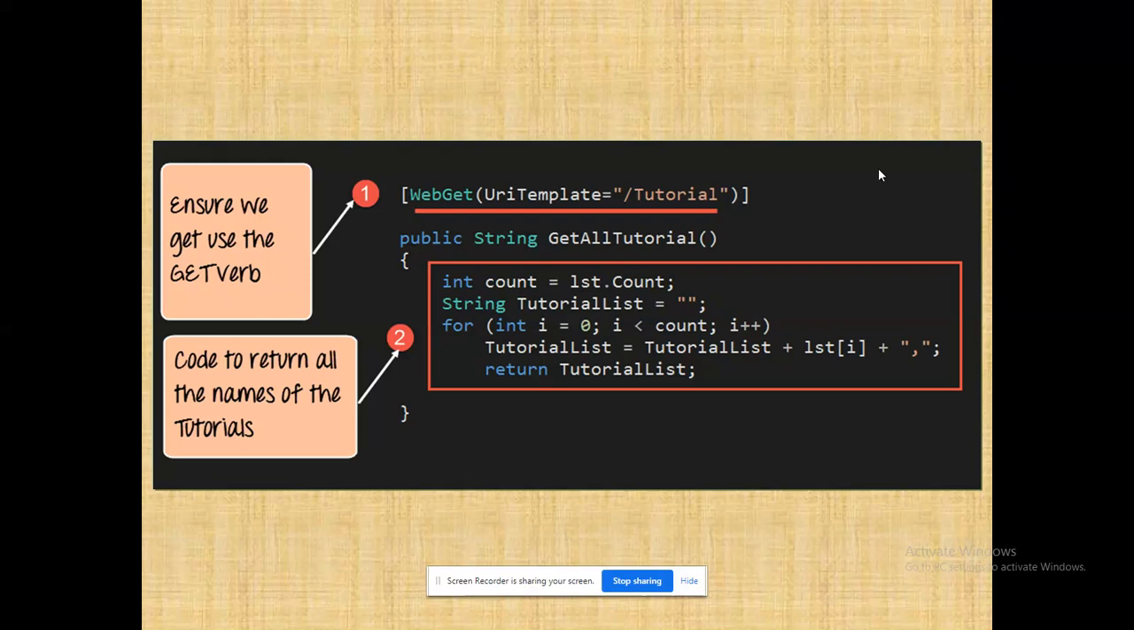How am I accessing my service? See that I am giving the URL directly. Remember that RESTful API web services will work with the URLs directly, right? By giving the URL only, I am going to access it. Tutorial is the name of the URL that I am going to access. Please remember that.